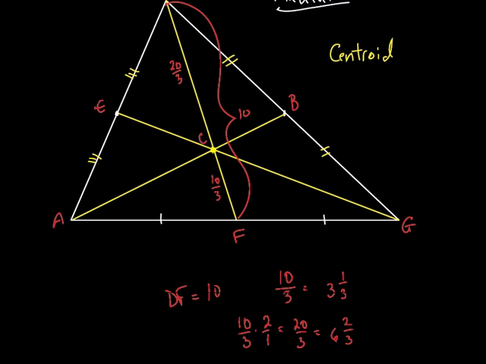So what would you do? If they told you this is twice as big as this, or this little one is half as big as this, or this little one is a third of the whole thing. All right, a lot of things to keep track of, but it all works out to be the same thing. Does that make sense? Okay, good.